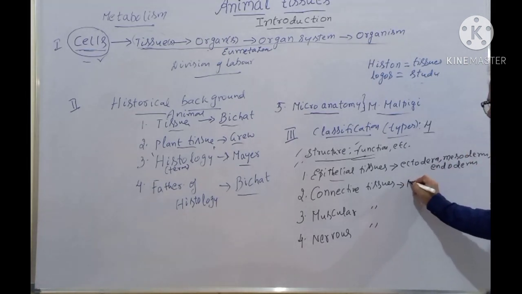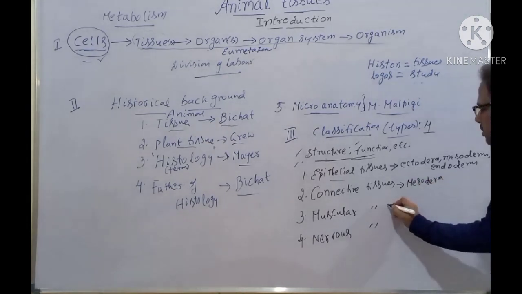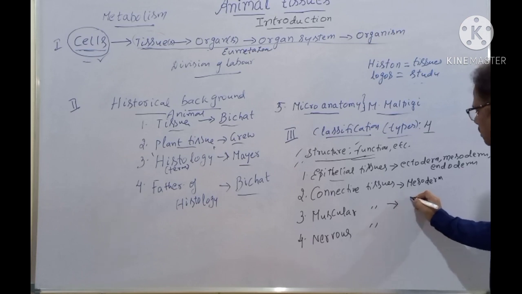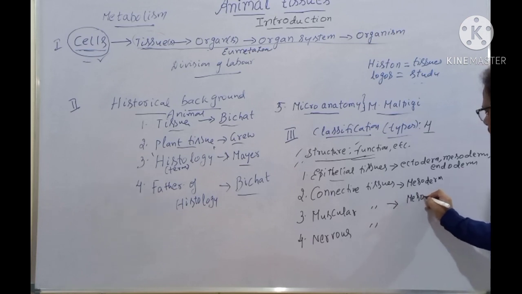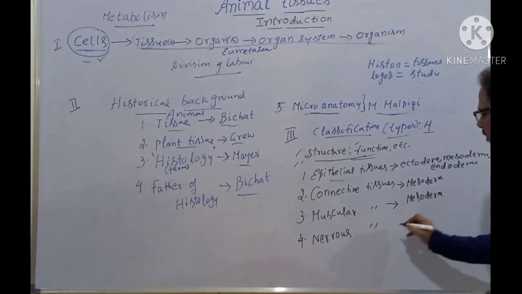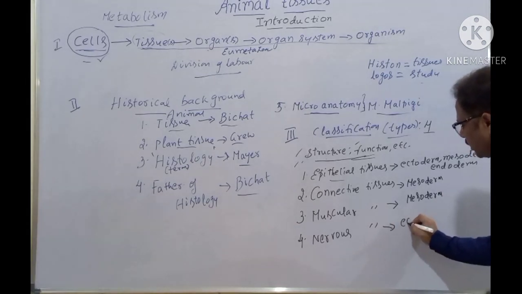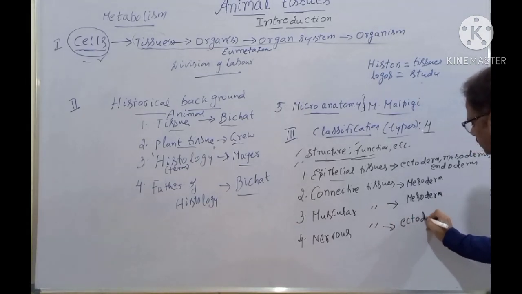Whereas connective tissues, mesoderm, muscular tissues, mesoderm, and nervous tissues, ectoderm.